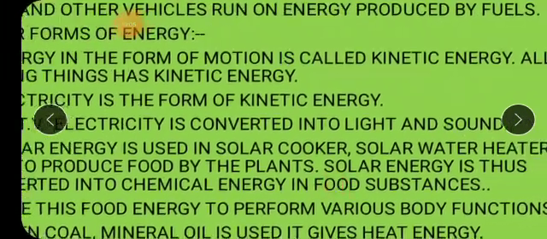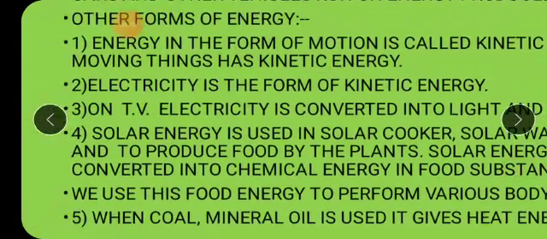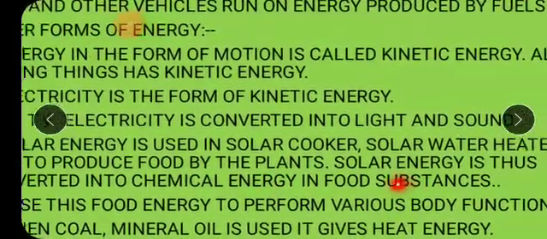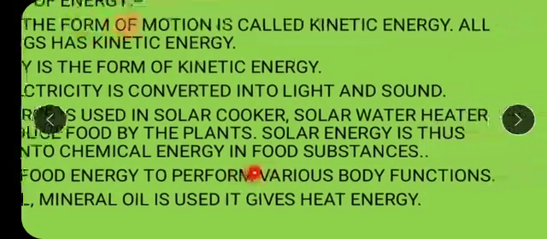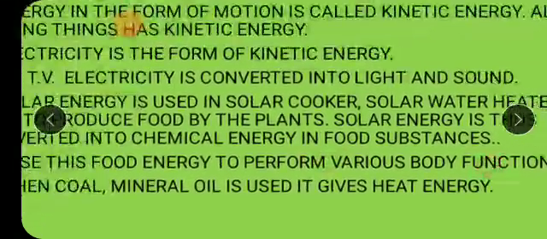So what kind of energy do we get from the sun? Heat energy. Solar energy is thus converted into chemical energy in food substances. Okay. So we use this food energy to perform various body functions. So when we eat the plants, this chemical energy from the food is used for various purposes by us.